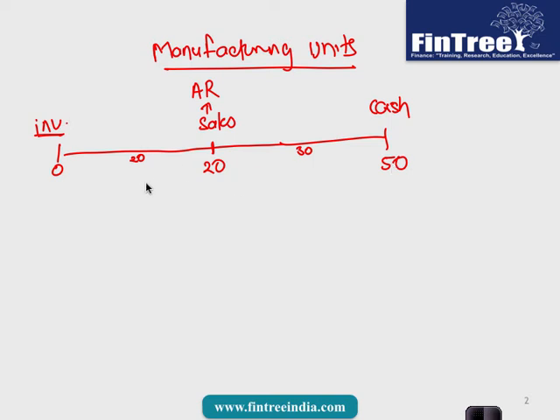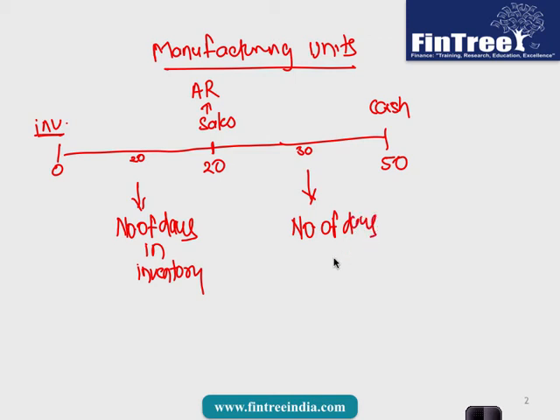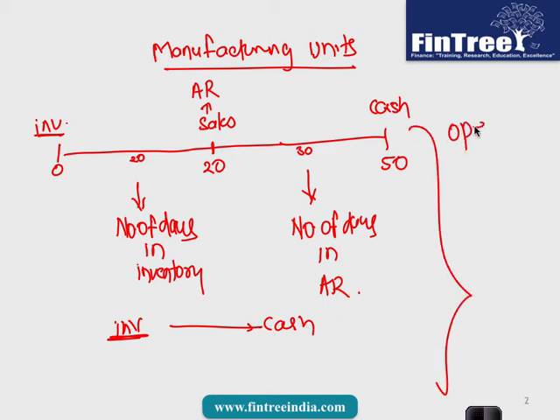Can I say this 20 days is nothing but number of days in inventory? Is that same? So number of days in inventory, and this 30 days is nothing but number of days in accounts receivable, and the interpretation is this 50 days period is the time from which inventory gets converted into cash, and this is called as operating cycle of a business.